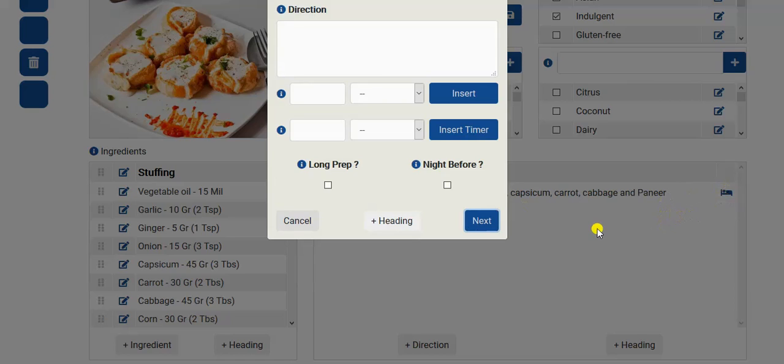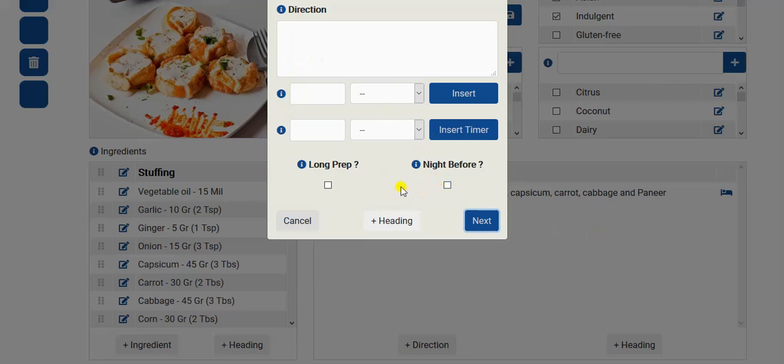And what this is for is that for busy people who spend the whole day working and then come home and try to prepare dinner, they don't want to spend another 2 hours cooking. So in order to save some time, they could do some of the prep the night before, and then when they're home they just put things together. So for those steps that you know can be done the night before, you can set this indicator.